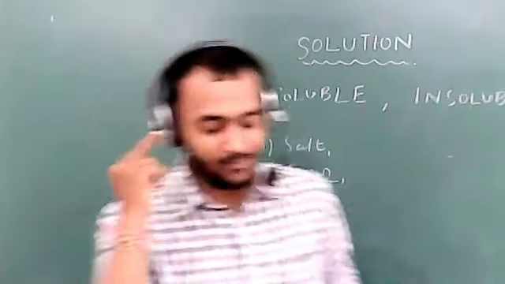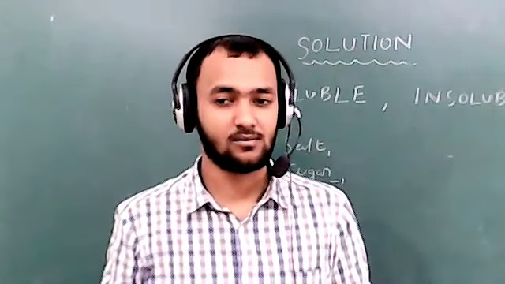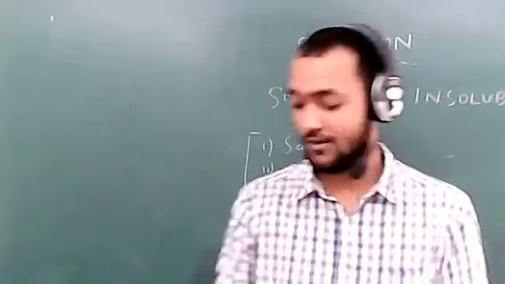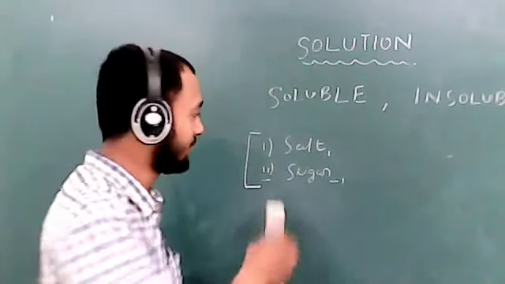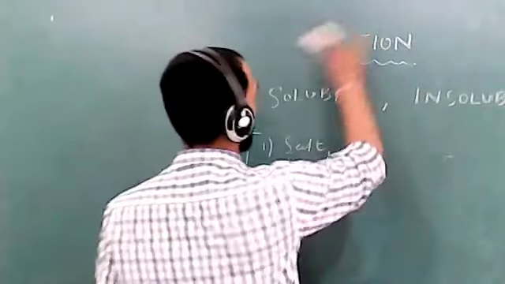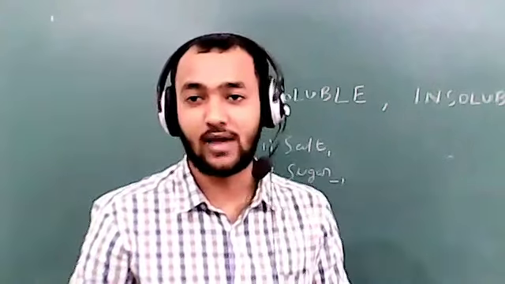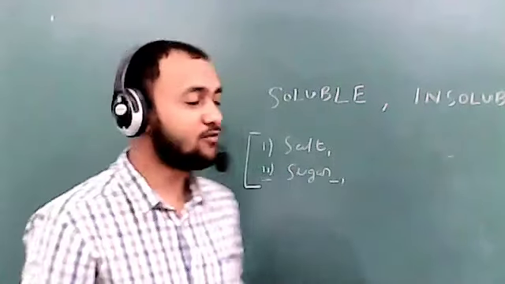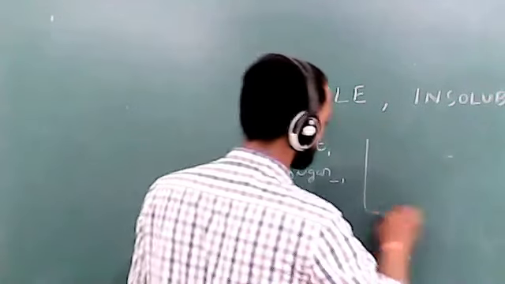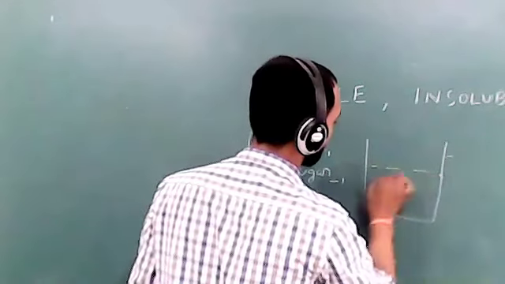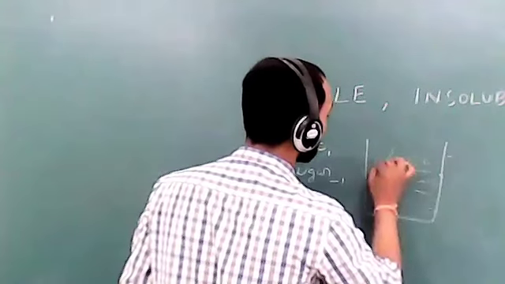Okay, very good. And tell me, what about oil? Is it soluble? No, sir. Very good. Tell me why. Because when we add oil in water, it will float above the surface. Very good. So when we add oil in water, it floats on the surface of water. You can see here there is water, and if we add oil, it will float on the surface of water.